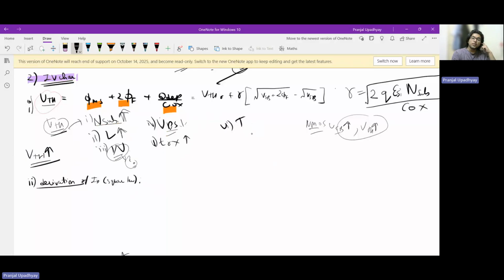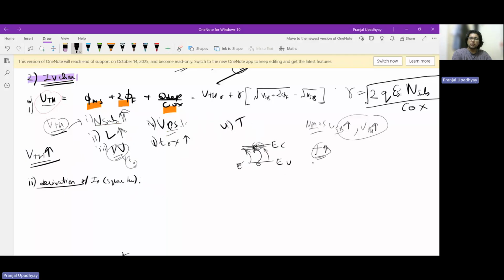And what about temperature? The simplest intuition we can build is that in a semiconductor there is a valence band and a conduction band. Thermally, electrons can excite and jump over, a hole gets created in the valence band and an electron is available in the conduction band. This process gets amplified as temperature increases.